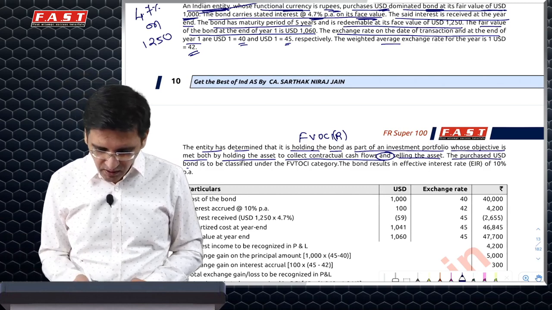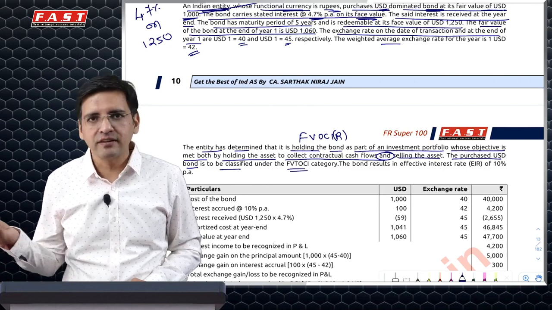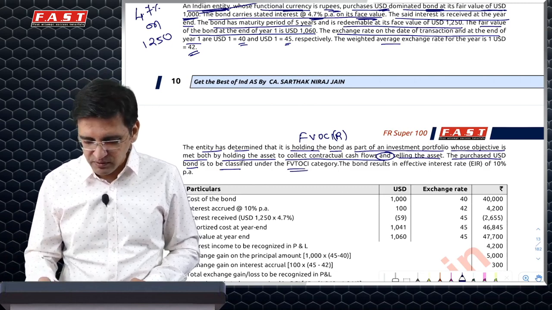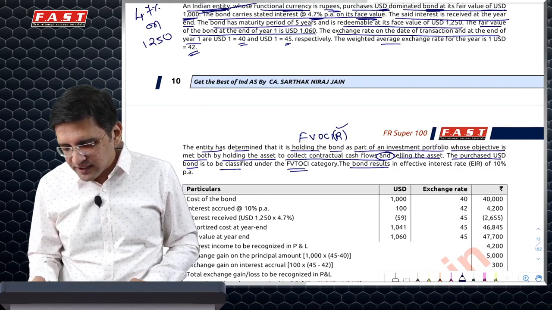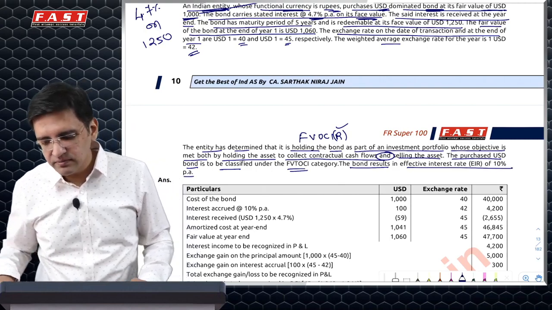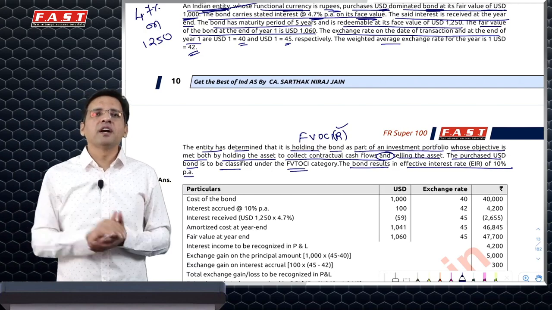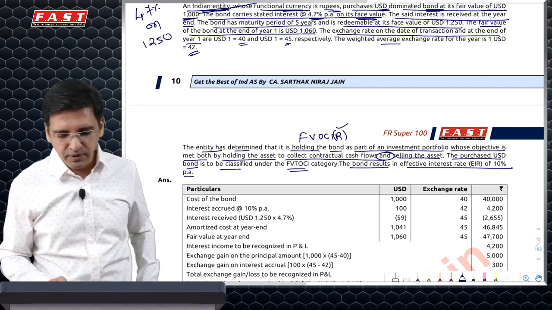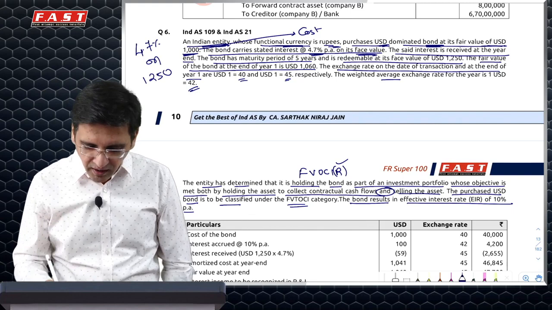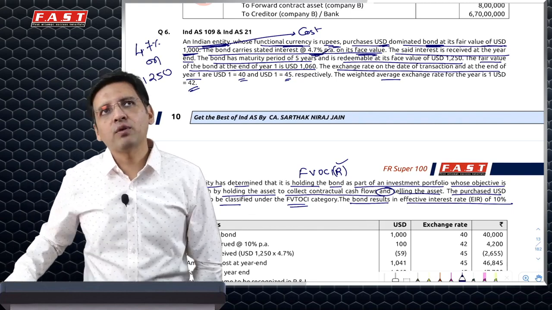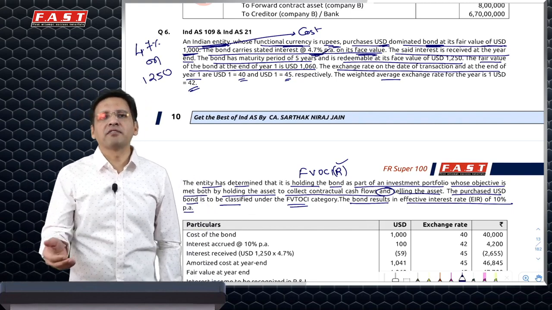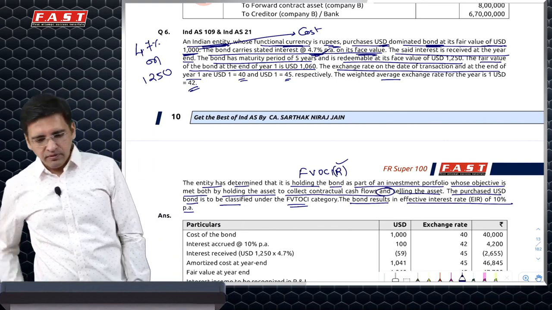It says the purchased US dollar bond is classified in the FVTOCI category, which is fair value through other comprehensive income, which will be reclassifiable. And the effective interest rate is 10% per annum because you've bought it at 1000 and it will be redeemed at 1250. So it means definitely the interest rate is going to be a little more than the coupon rate because you are going to get it at a higher price. What would that rate be? They have given it in the question. Wonderful.